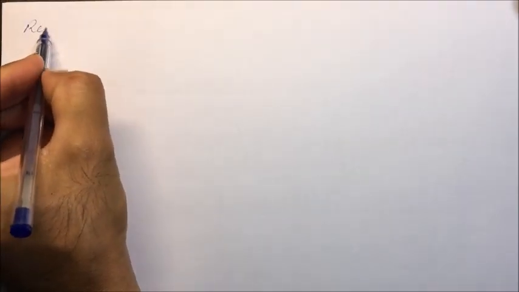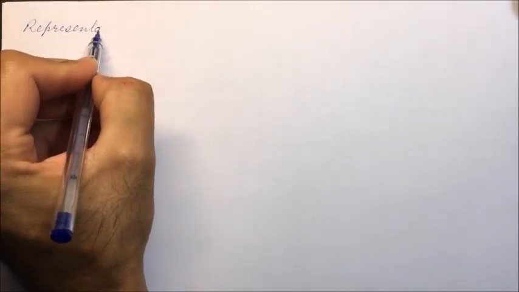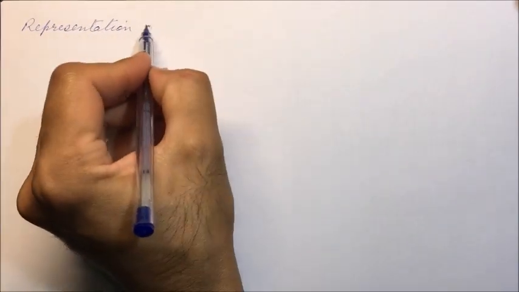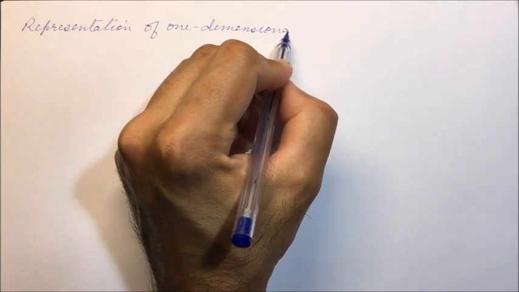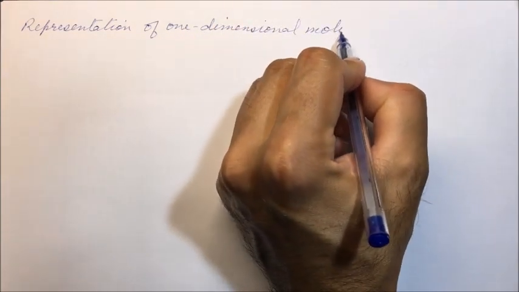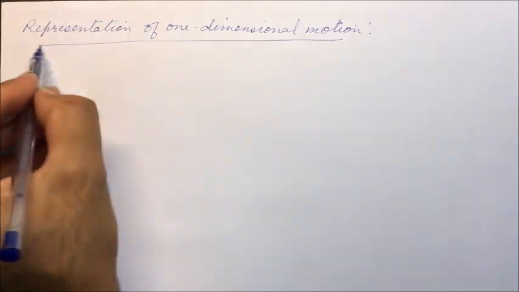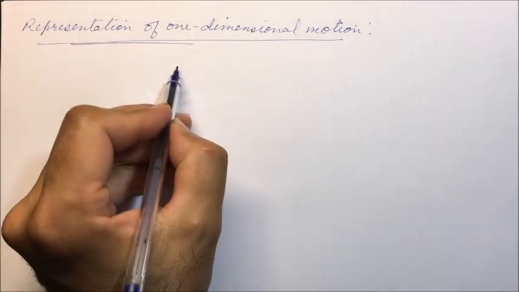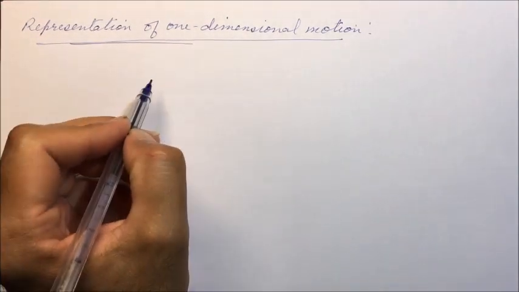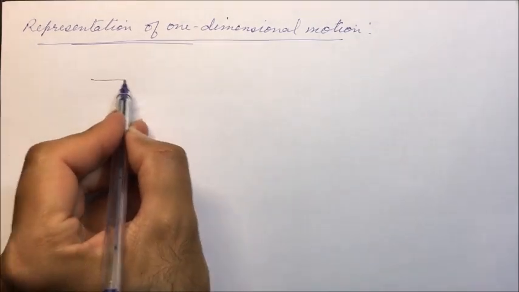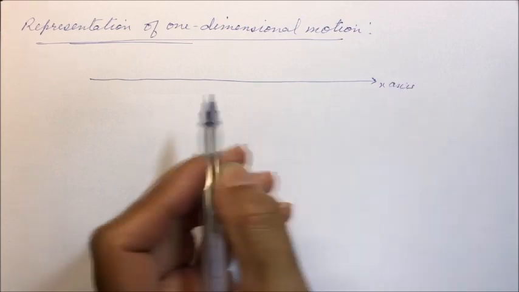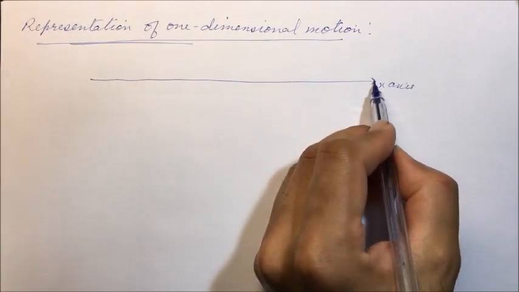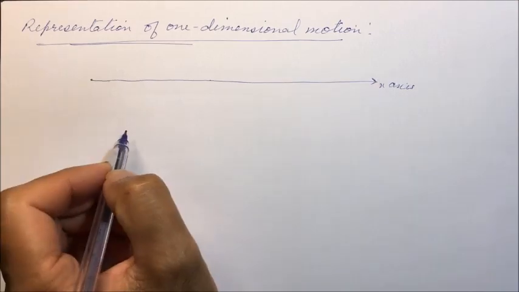So how to represent? Now we discuss the representation of one dimensional motion. For example, a body is moving and its direction we are taking along the x-axis. So the direction of motion we are taking along the x-axis. This is our x-axis. So the direction of motion is represented along the x-axis.